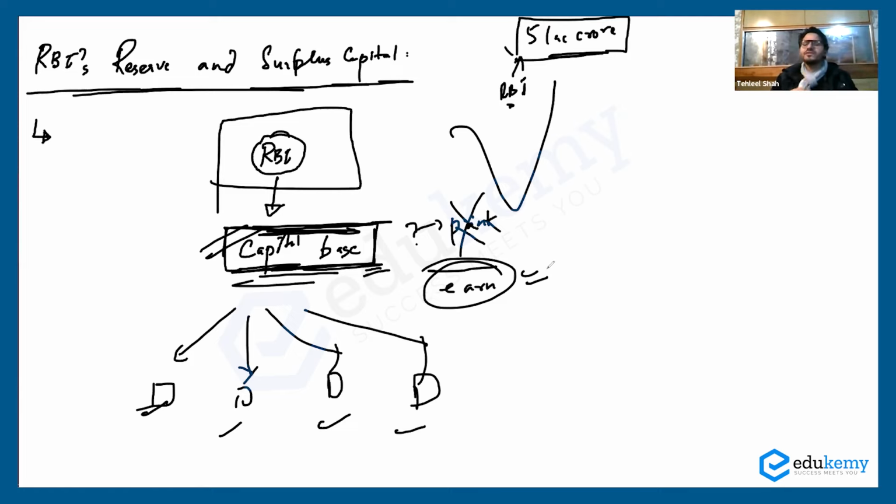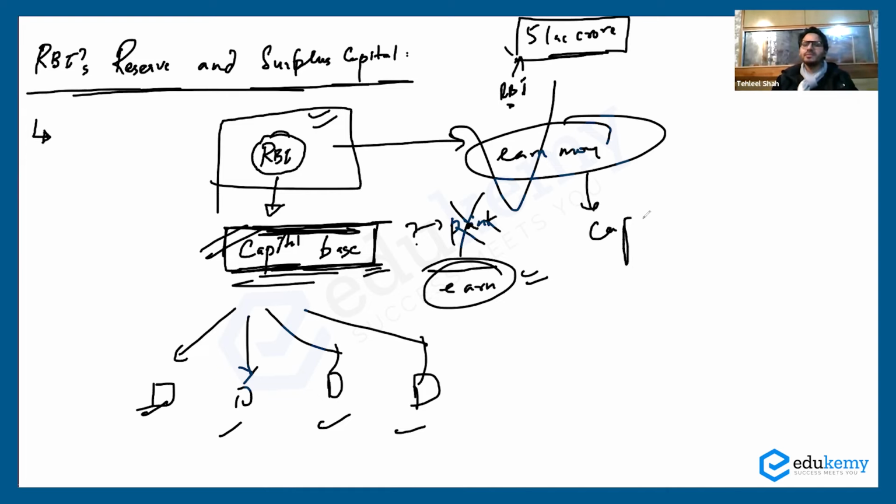They know the various financial instruments in which RBI should invest so that it can earn a lot of money to have a strong capital base. So RBI being the apex authority also has to earn money, to have a strong capital base. This is how we have started this topic, with the need for a capital base of the RBI and the need of earning money for the RBI.